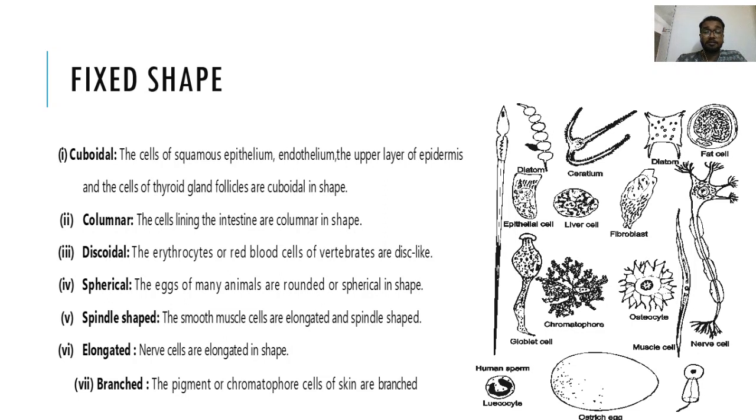Elongated: nerve cells, as we know, are elongated, connected from your brain up to the toes of your feet. And the last one is branched: the pigment or chromatophore cells of skin are branched, so that's why you get an even color tone throughout your body. So these are the different shapes of cells, and for that, thank you.